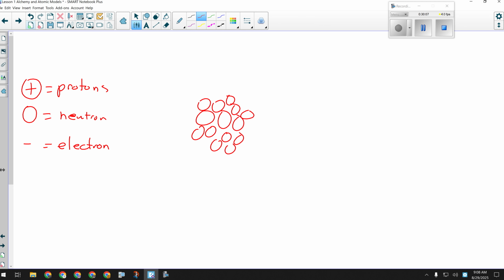Okay, so there's 14 particles in the nucleus, so I'll just kind of randomly pick. So now I've got 7 protons, I've got 7 neutrons. They're all stuck together in a nucleus. And then I need 7 electrons in a cloud.